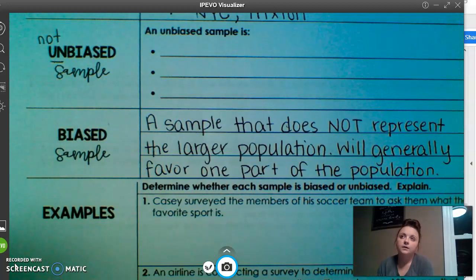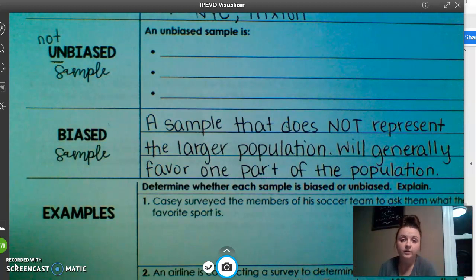Let's say if you walk into a girls math class and you say, okay, what would you like for lunch today? Well, that's not fair because it's only girls choosing. What about if all of those girls like salads? What about if all those girls want cheeseburgers? That's not fair. It's not representative of the entire population.